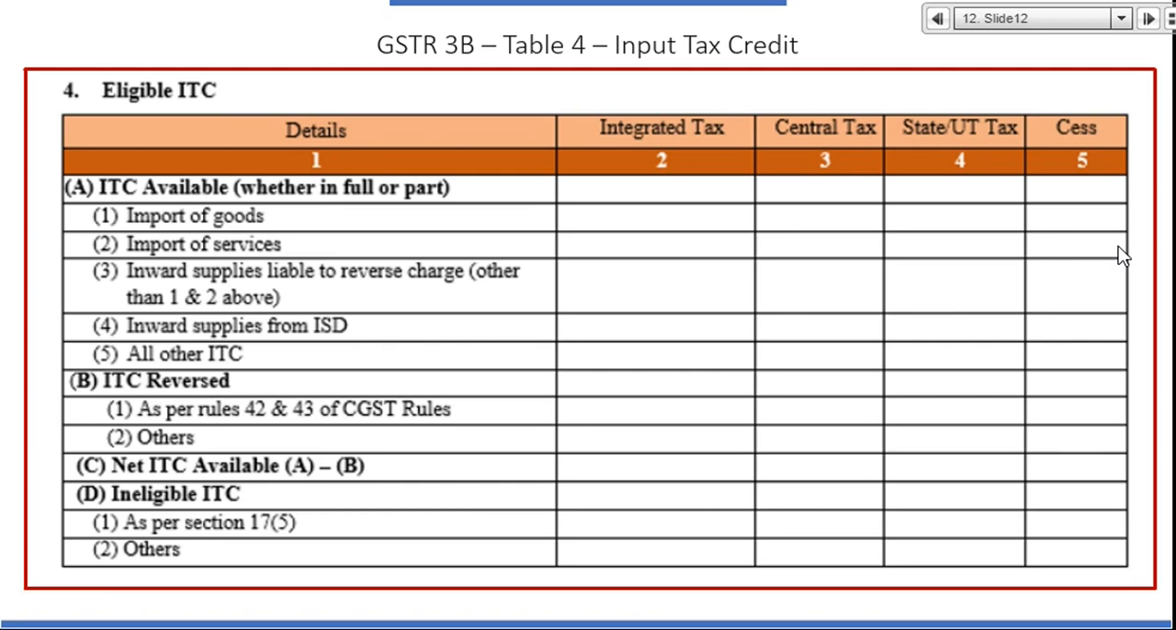Number D will be ineligible ITC. It is a reporting table only. It does not have an impact on claim of ITC, right? So 4D, as per section 17(5), ineligible ITC is to be reversed. ITC on food and beverage, ITC on works contract, anything which is ineligible or blocked credit can be reported in 17(5).